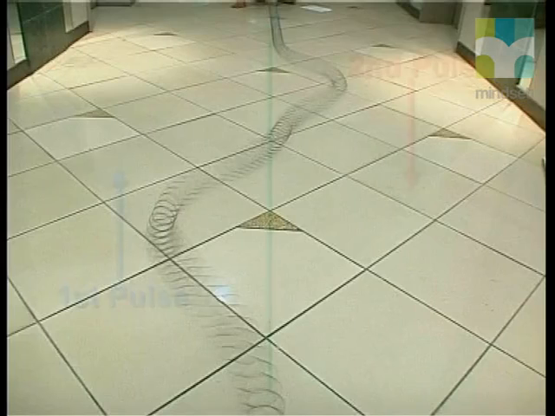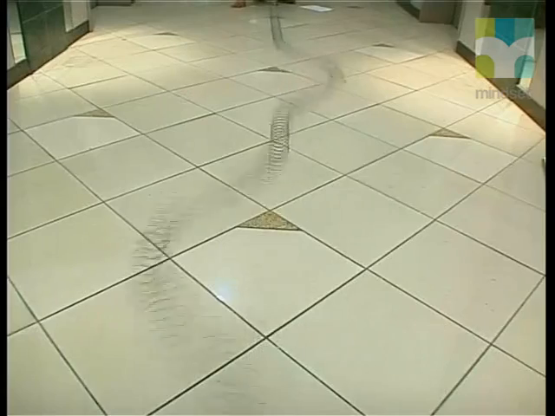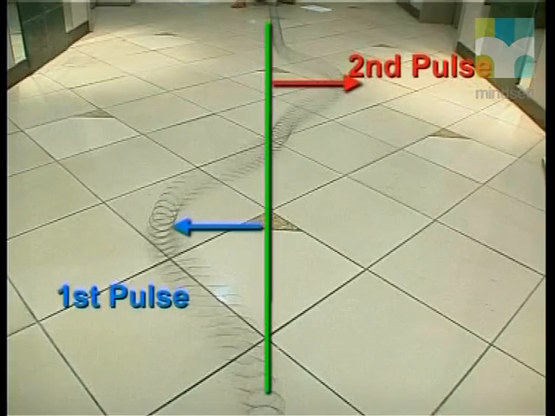Now, let's break this motion down into a series of photos to analyze what's happening. In this first photo, you can see the second pulse is above the rest position. The reflected pulse is below the rest position. But remember that the particles of the spring are moving perpendicular to this motion. The particles of the second pulse experience an upward force and move up. The particles of the reflected pulse experience a downward force and move down. Notice the maximum displacement or amplitudes of these two pulses are identical in magnitude but opposite in direction.